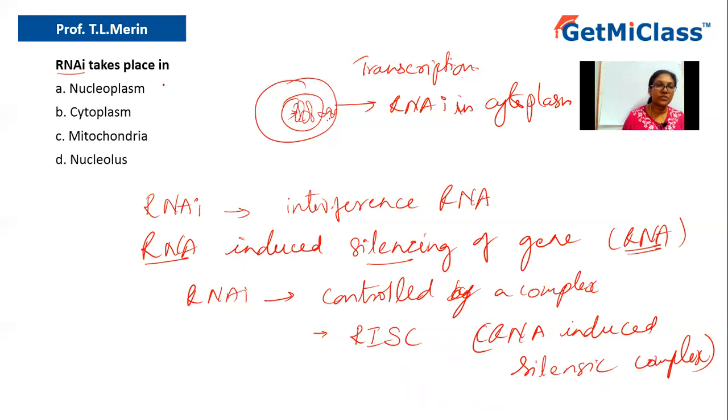Option A says nucleoplasm. No, nucleoplasm is a jelly-like substance which is present within the nucleus. So it doesn't happen in the nucleus as we just discussed. Cytoplasm, absolutely right. That is where it happens. Then option C says mitochondria. There is no relation of mitochondria with this particular process at all. Option D says nucleolus. Again, nucleolus is a part of the nucleus itself, and hence it is ruled out.